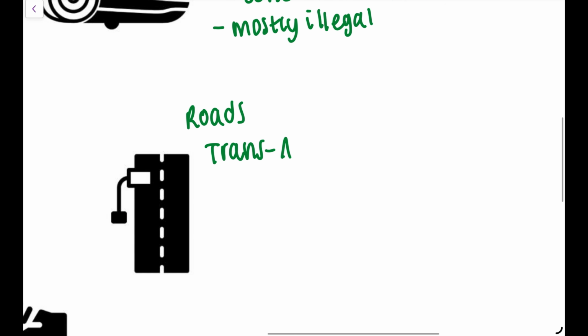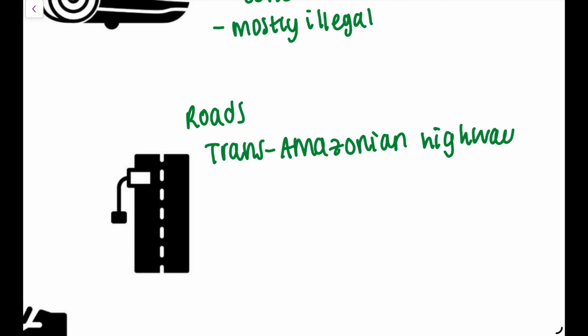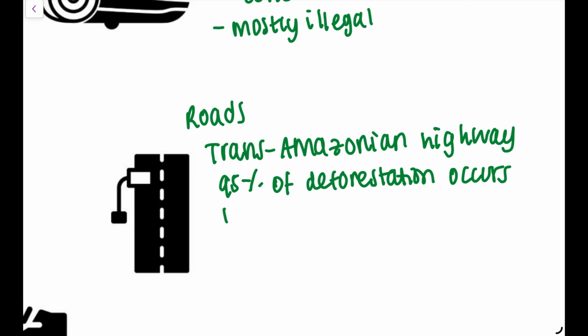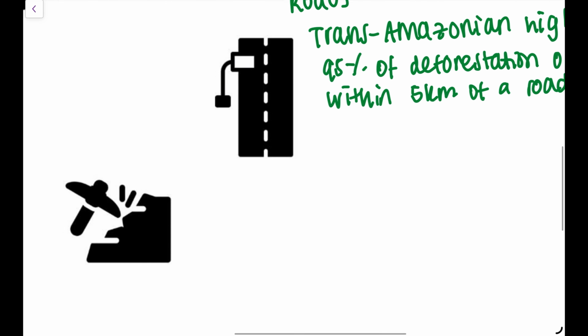Roads are another important cause. The Trans-Amazonian Highway opened up large areas of rainforest. Around 95% of deforestation occurs within 5 kilometres of a road, and they call this the fishbone effect, where you've got deforestation spreading outwards. That obviously is for the cattle ranchers, the loggers and the miners to access those areas of forest, only worsening the situation in terms of deforestation.